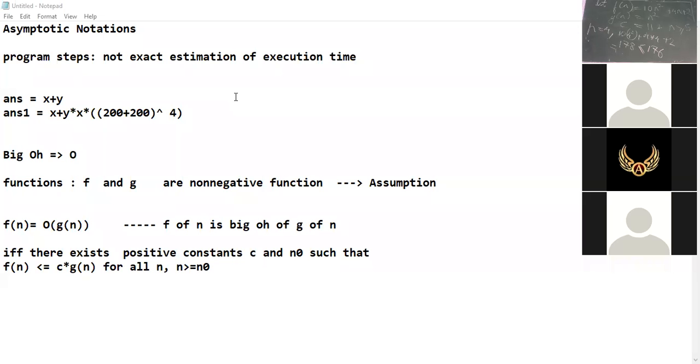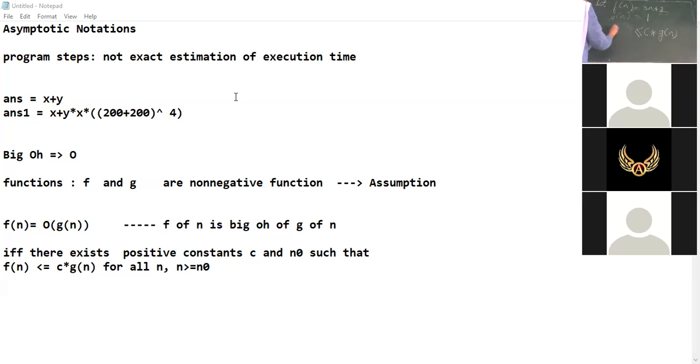Like, suppose and consider that sometimes you will never have such values. So suppose f of n is equal to 3n plus 2 and g of n is 1. If you try to solve it, what we want is f of n must be less than or equal to some constant times g of n.